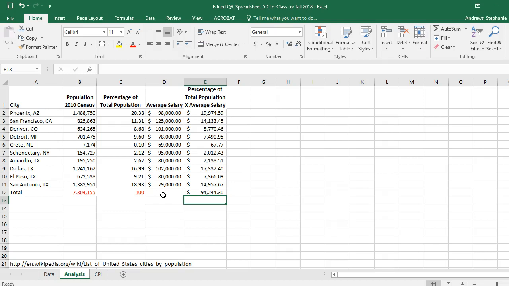Describe the similarities and the differences between expected value and weighted average. For weighted average, you might remember we took all the population times 98,000, then added that to the population of San Francisco times the average salary of San Francisco, and so on, added all of these up and divided by 7 million, and we got a number very close to, if not identical to, this expected value, just going at it a different route. I think what we just did on the expected value was much faster, especially with Excel.